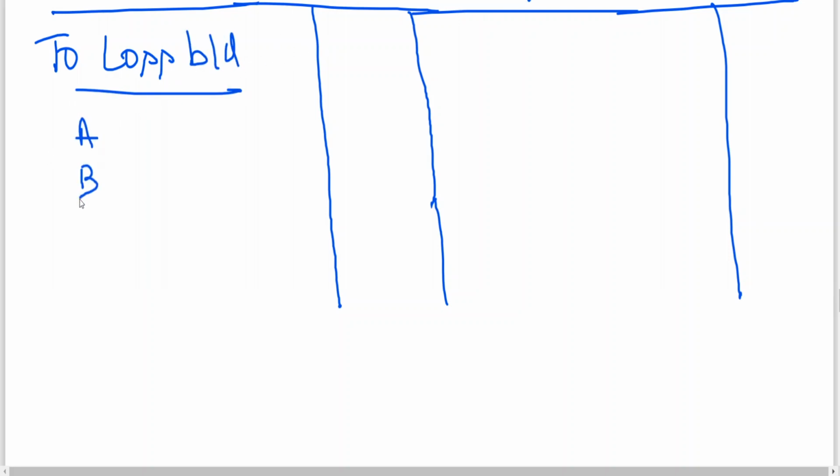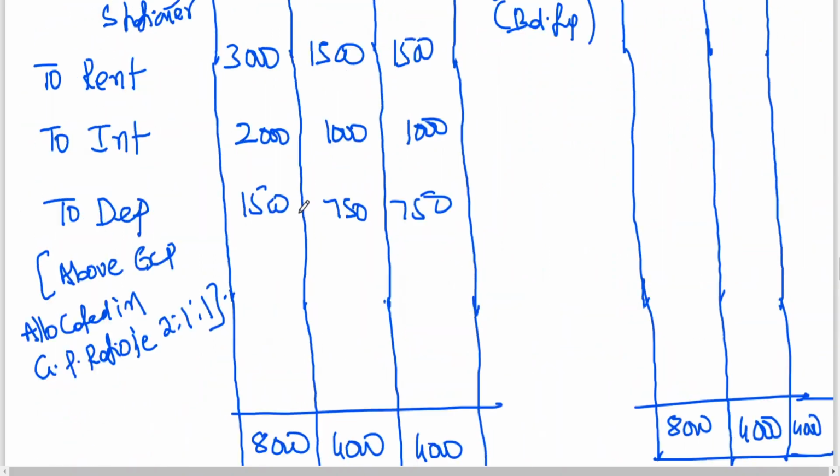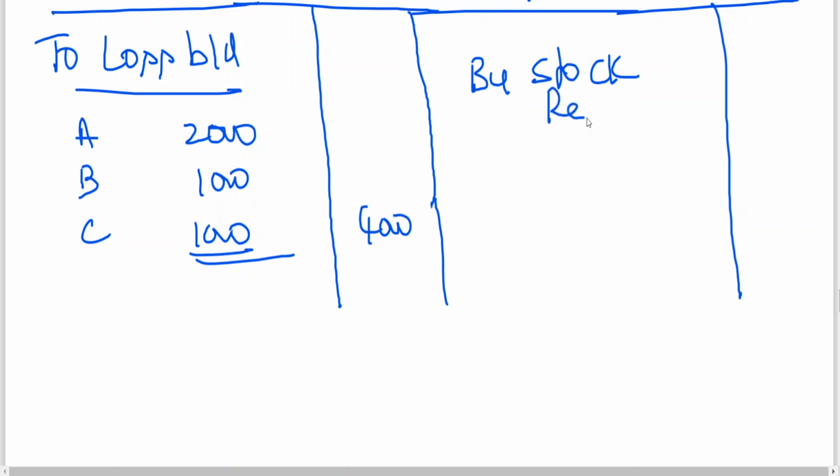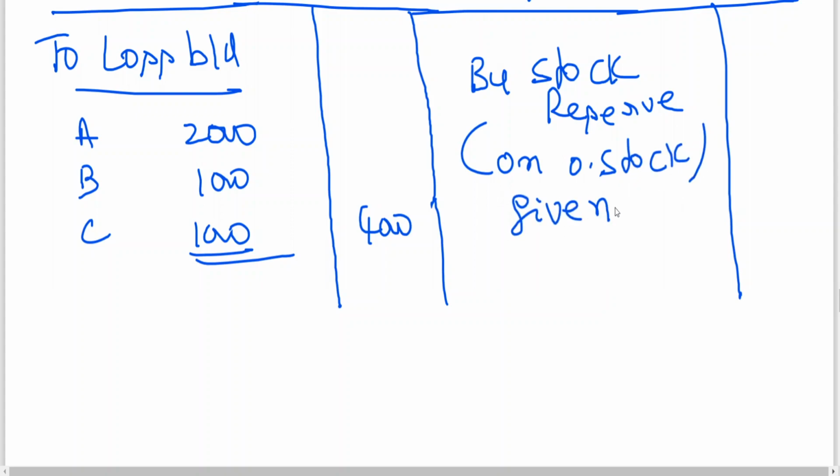A department, B department, C. A got a loss of 2,000, B 1,000. Then by stock reserve on opening stock, given, we need not worry about it. It has been given in the problem.